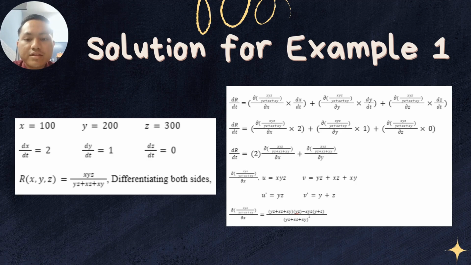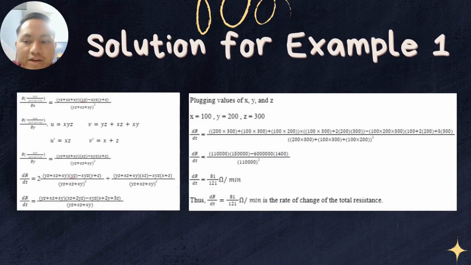To find dr over dt, we use the chain rule formula, and also we use the equation rule to find the variable first. After finding the dr over dt variable, we just plug in all values x, y, and z.